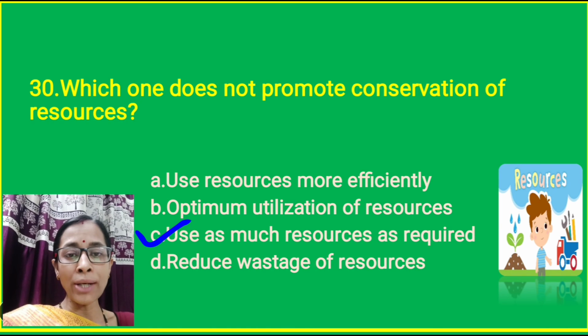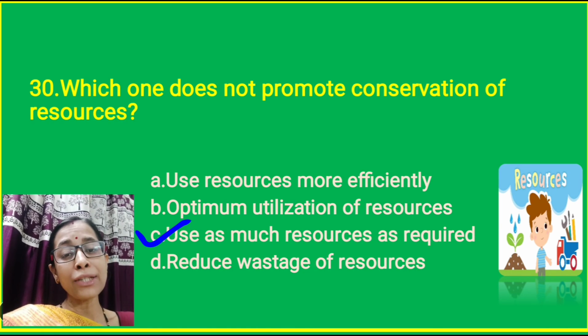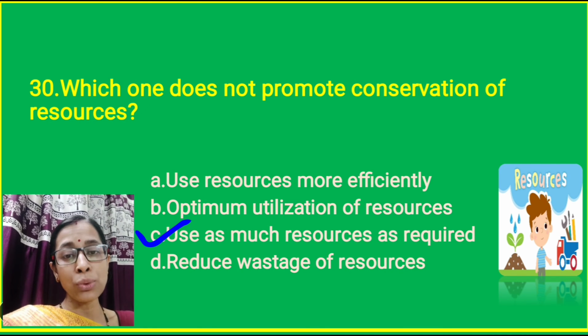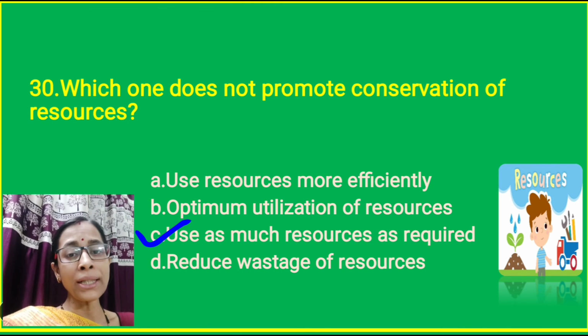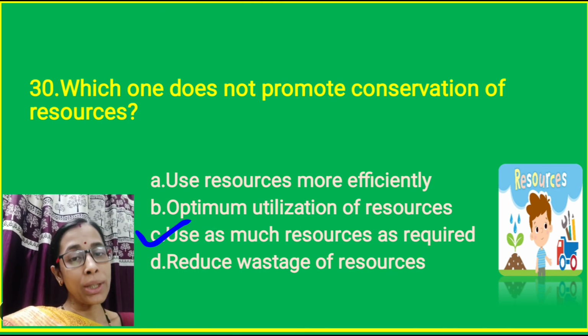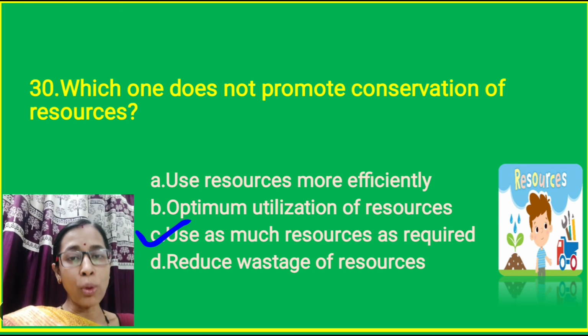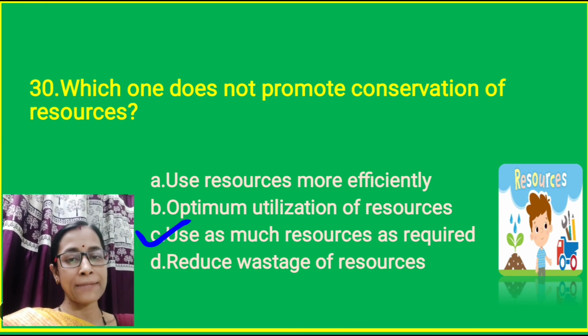If according to our requirement we use more and more, they will finish up very early. So that is why we have to use the resources as per the need, not according to our greed. So option C does not promote conservation of resources.